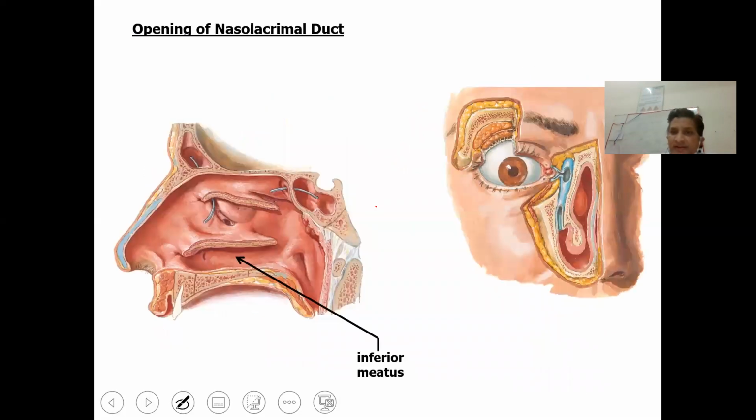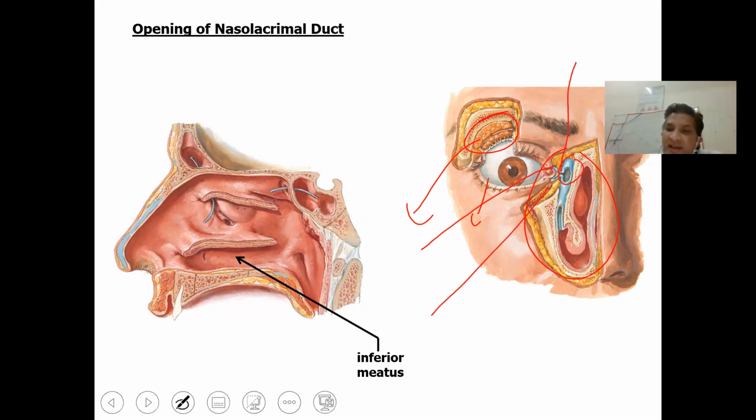So again, this is the lacrimal apparatus. You can see here, this is the lacrimal gland, an almond-shaped gland on the superior and outer aspect of the orbital cavity, and the tears are collected into the palpebral aperture and through the superior canaliculi. This is inferior canaliculi. This is common canaliculi.